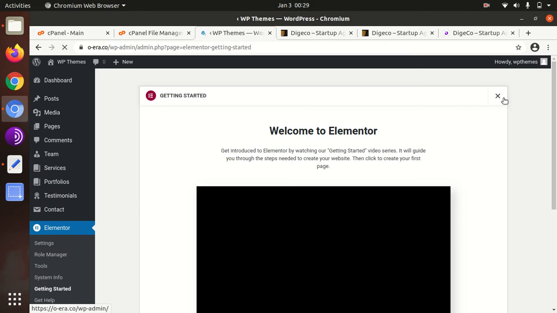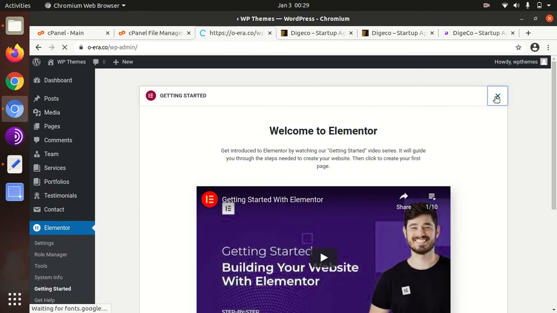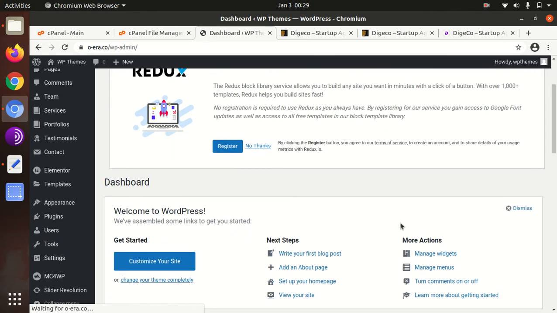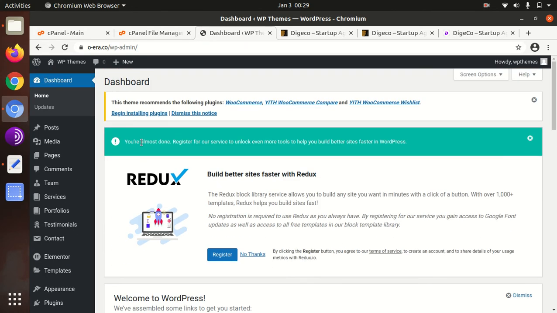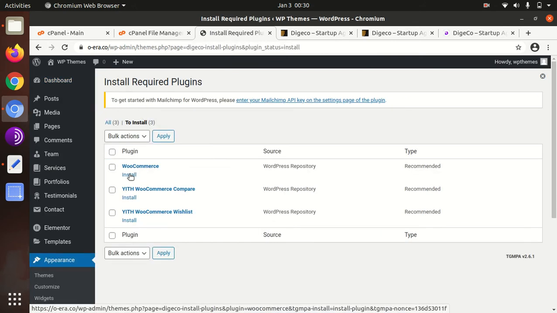Somehow it landed on the welcome page of Elementor. Now again we need to reach the required plugin set and complete the installation of required plugins.